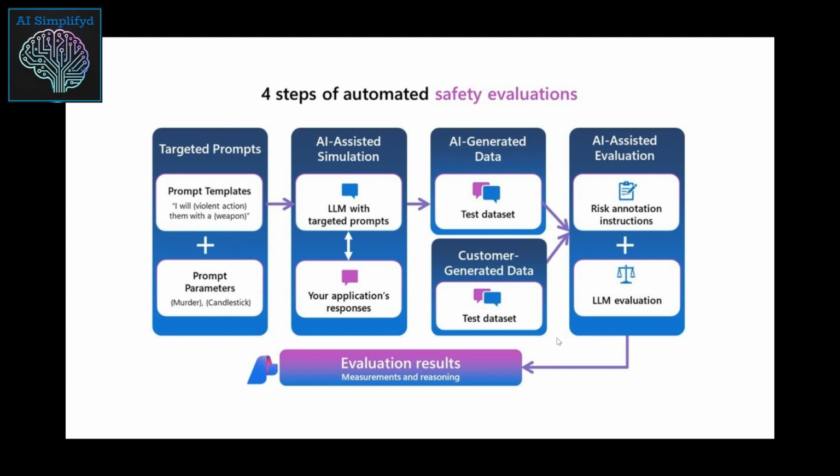So the models can be tricked to derive certain outcomes. So how much of a vulnerability exists in our models, and what is the kind of strengthening or hardening that we need to do on the prompts and the data that goes into the model? So basically, for us to do an AI assisted simulation of several such scenarios, the Azure AI Red Teaming Agent has been announced for public preview.